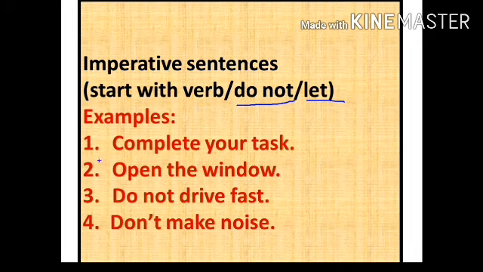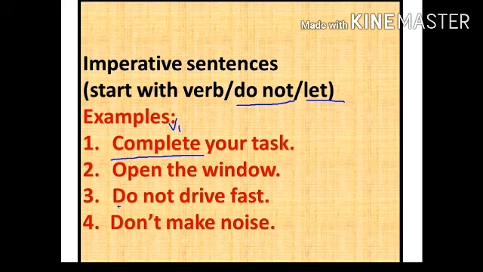So the very first example is: complete your task. See, the sentence starts with the verb complete, so: complete your task. Here, always V1 comes, the verb root form. The next is: open the window. Again the verb comes first, so it is an imperative sentence.